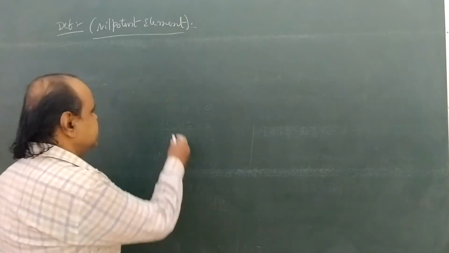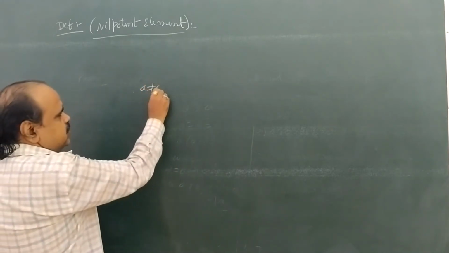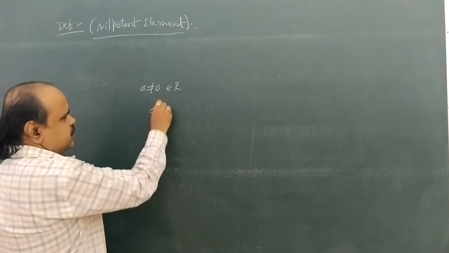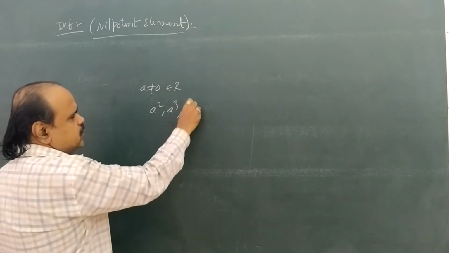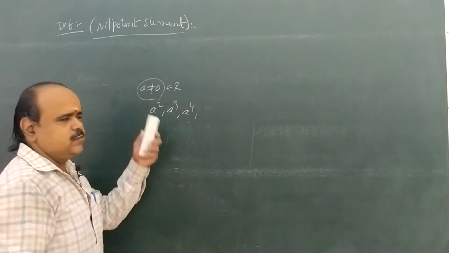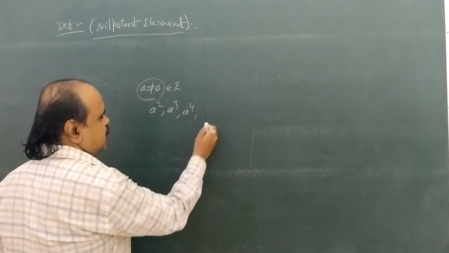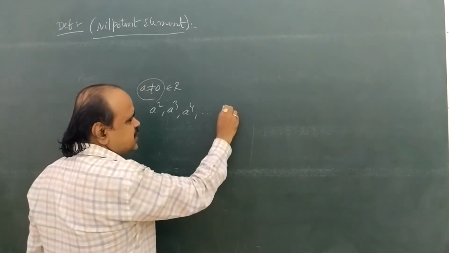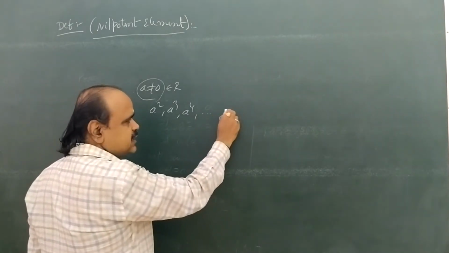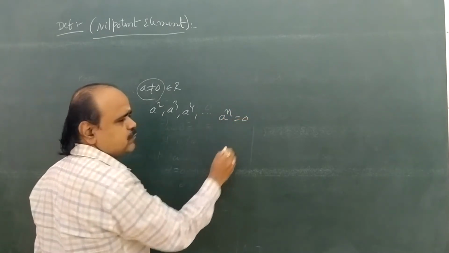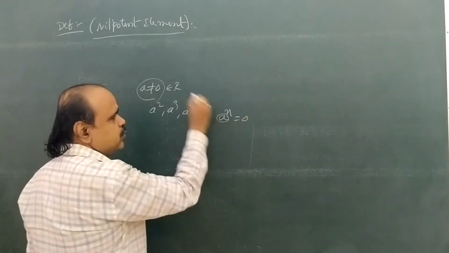For example, if we take any non-zero element a in a ring capital R, find a square, a cube, a power 4, and so on. For some integral power, if a power n equal to 0, then a is called a nilpotent element.